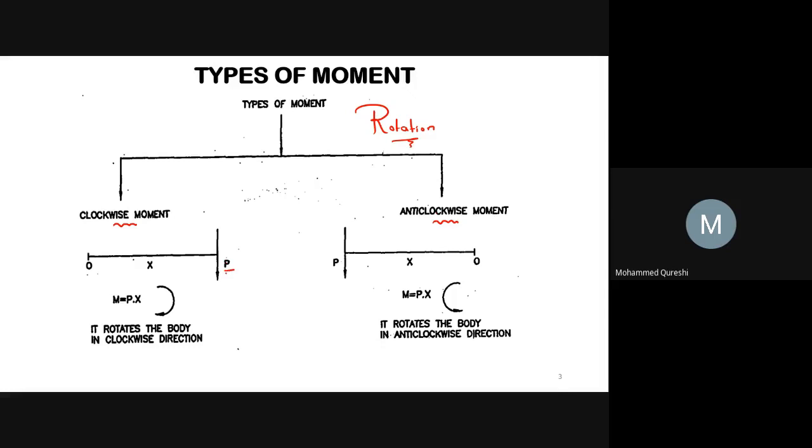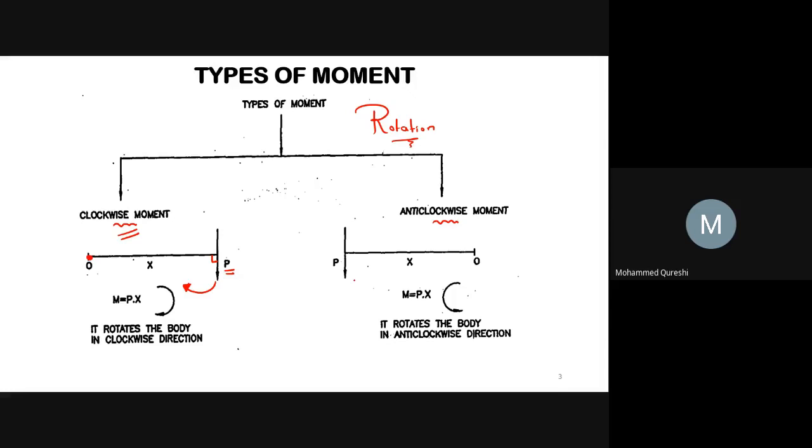Suppose this is your P force and its line of action is over here and the perpendicular distance is x, and if the moment is taken from point O, then this moment rotates the body in clockwise direction. Your this P force is going towards your point O from where our moment is taken. So this will rotate the body in clockwise direction. Hence, this type of moment is known as clockwise moment.